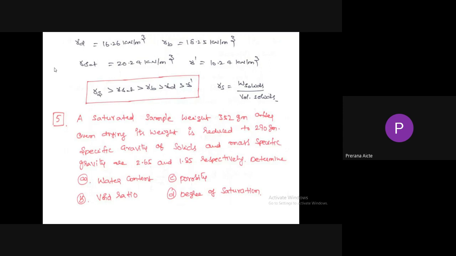So one more question: a saturated sample weighs 352 grams. After oven drying, its weight is reduced to 290 grams. So it is kept in the oven for 24 hours, and after 24 hours the weight is reduced to 290 grams. The specific gravity of solids and mass specific gravity are 2.65 and 1.85 respectively. We need to find the water content, void ratio, porosity, and degree of saturation.